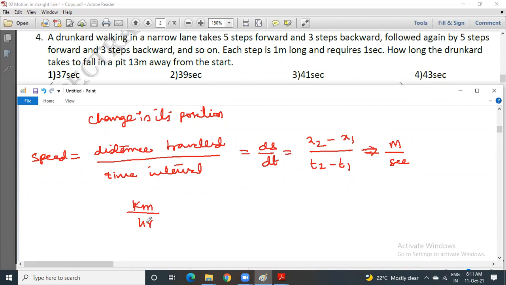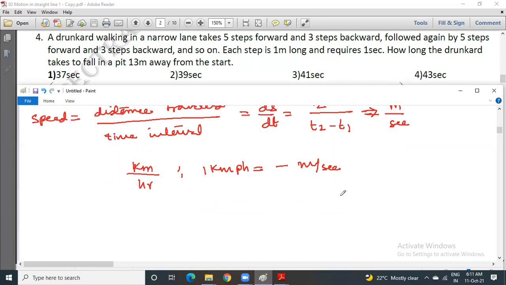So kilometer per hour; there is a simple conversion. 1 kilometer per hour is equal to how many meter per second? Just follow this method. 1 kilometer contains 1000 meters. Per means division by. 1 hour contains 3600 seconds. If you simplify this, 2 times 5, 2 times 18. So 1 kilometer per hour is equal to 5 by 18 meter per second.